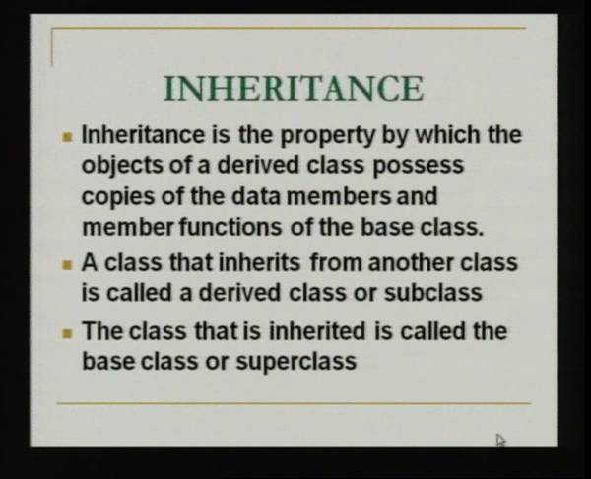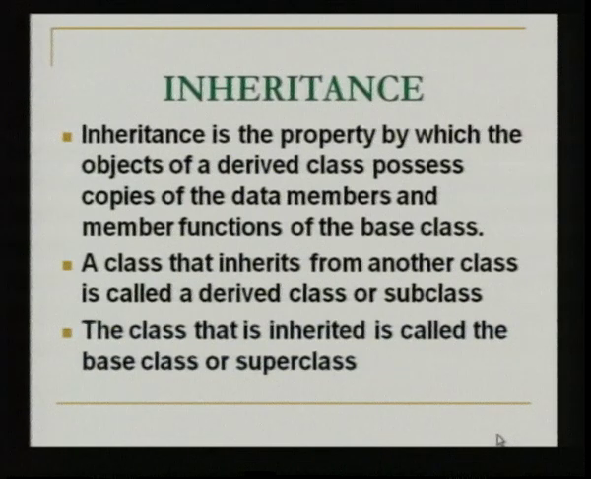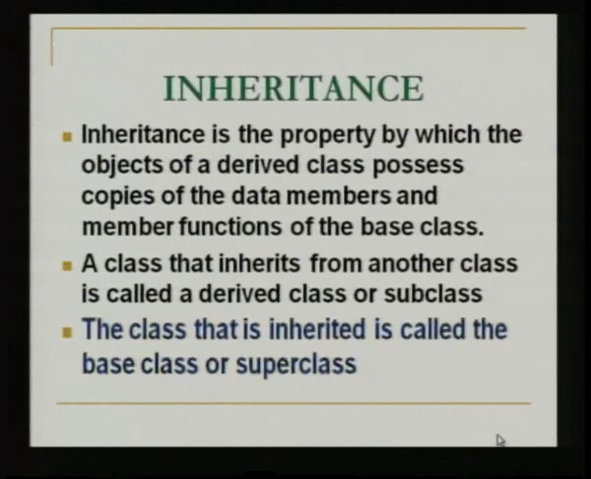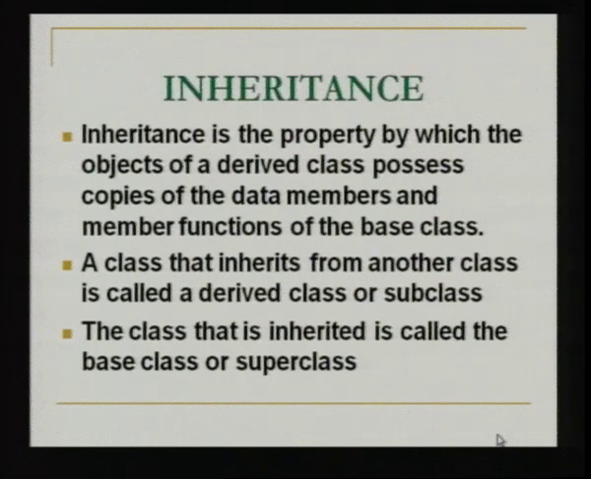So, inheritance is one class getting the attributes, characteristics, features, functions, members, you can use any of these terms, from another class. A class that inherits from another class, a class that gets the features of another class, is called the derived class or subclass or child class. And a class which is inherited, a class which gives its features, its characteristics to another class, is called the parent class or the base class or the superclass. You can use any of these terms interchangeably, all three have the same meaning.